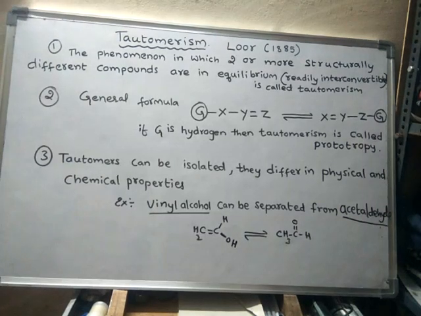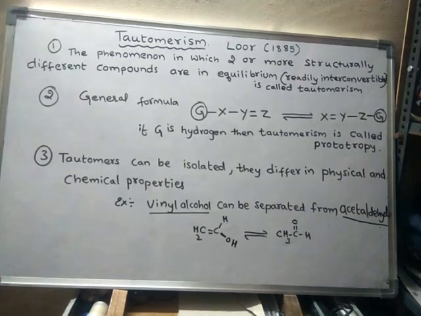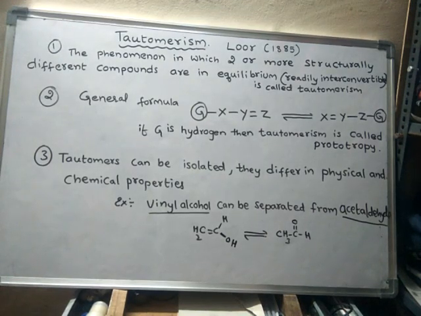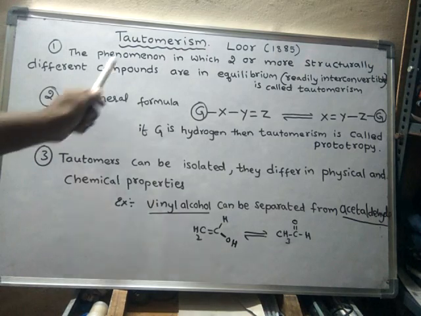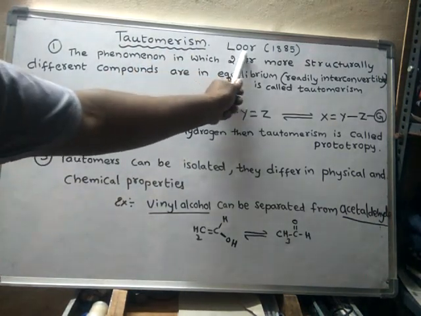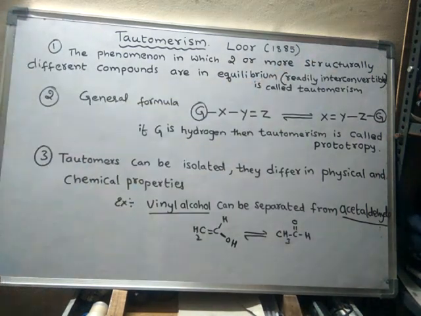We were learning about isomerism. There are several types of chain isomers, structural isomers. Out of so many structural isomers, tautomerism is one type of structural isomerism. Now we learn about tautomerism. It was introduced by a scientist known as Laar in 1885.